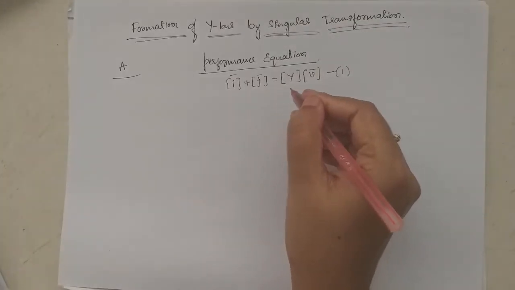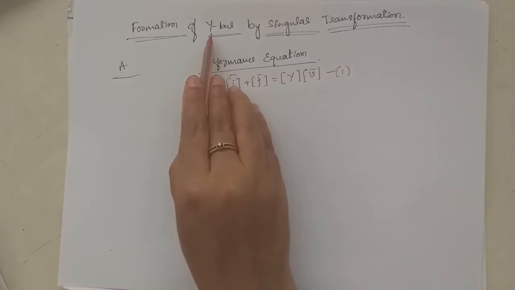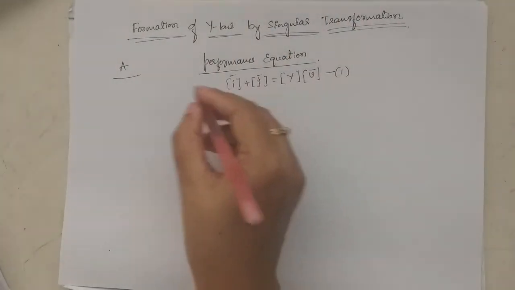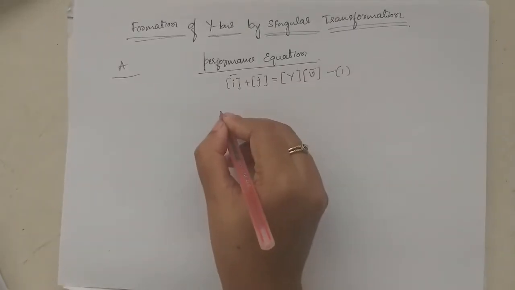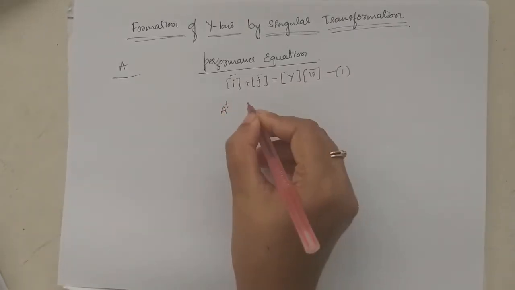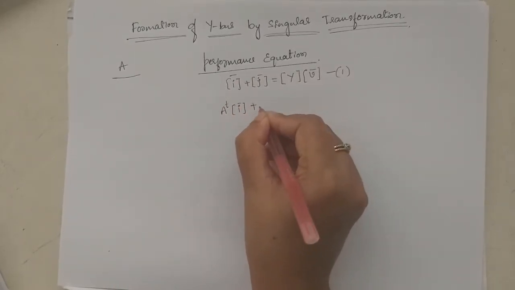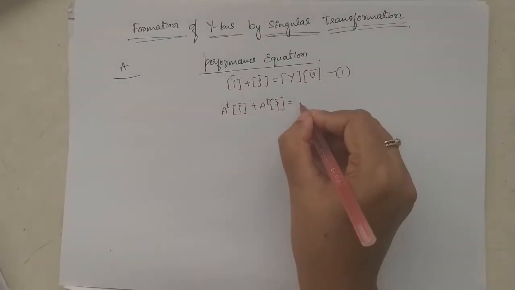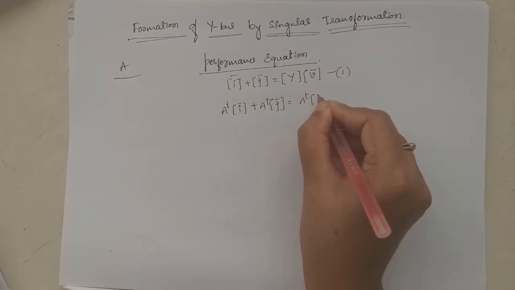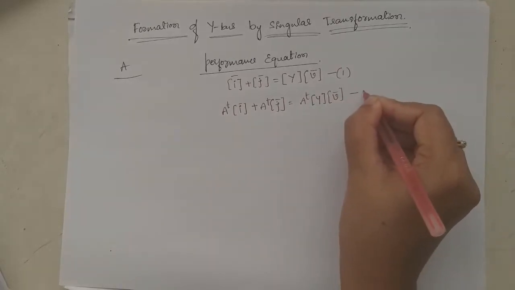Pre-multiplying the above equation by A transpose, because we are using the bus incidence matrix to calculate the bus admittance matrix, we have to multiply the whole equation by A transpose. So A transpose I bar plus A transpose J bar is equal to A transpose Y V bar. Take it as equation 2.